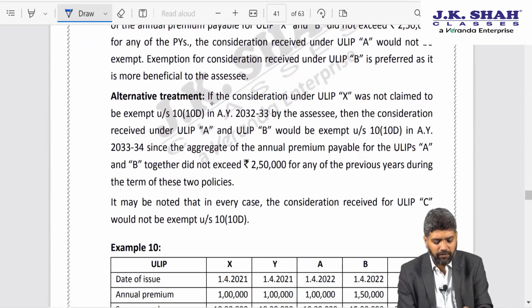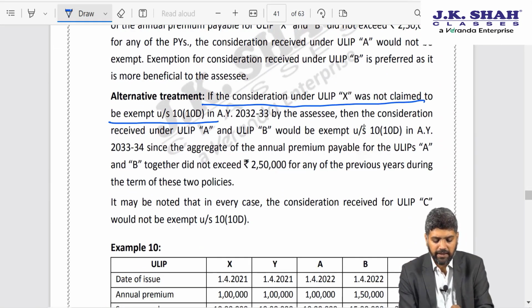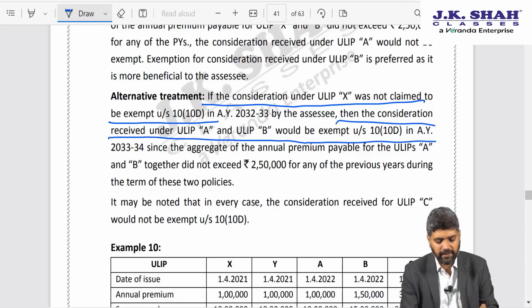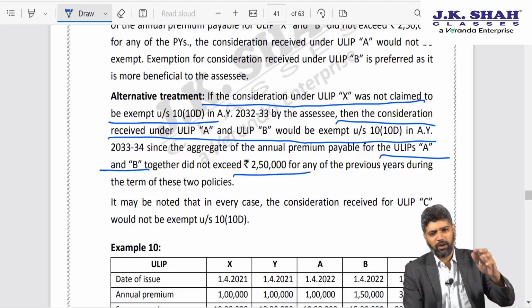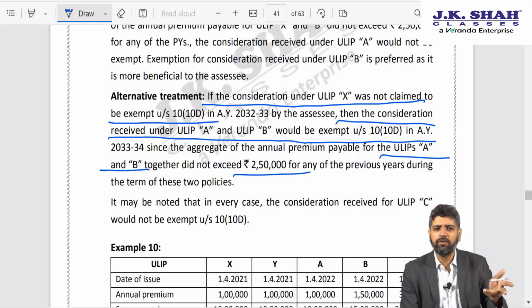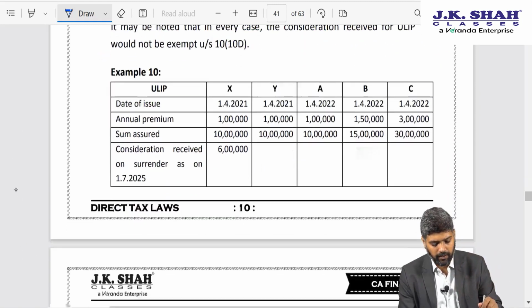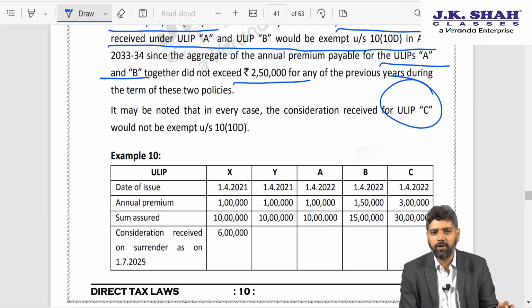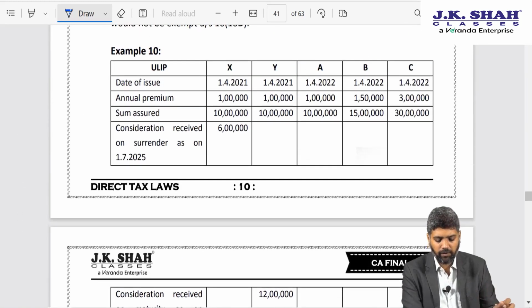Alternative treatment. If the consideration under ULIP X was not claimed to be exempt under clause 10(10D), then consideration received under A and B would be exempt under clause 10(10D) since the aggregate annual premium for A and B put together did not exceed 2,50,000. So I need to compute the gain on each of the ULIPs and naturally I will choose wherever the gain is maximum. ULIP C definitely is not exempt because the premium itself exceeds 2,50,000 on that policy. I think this is the last example, example number 10.